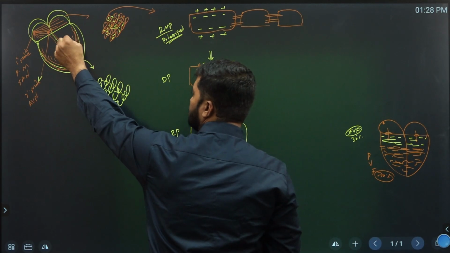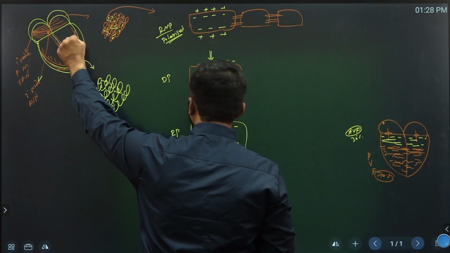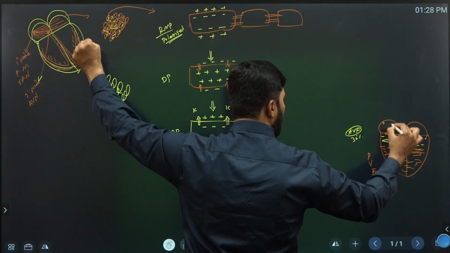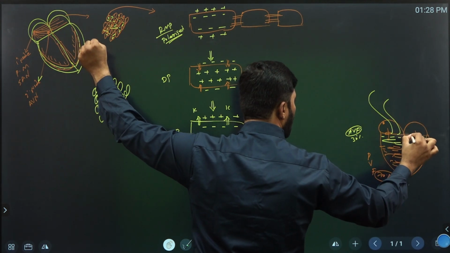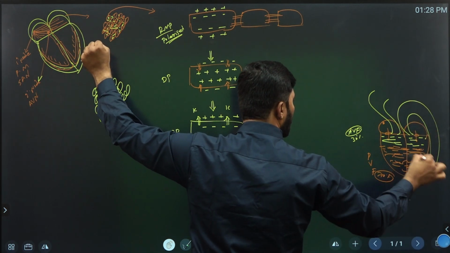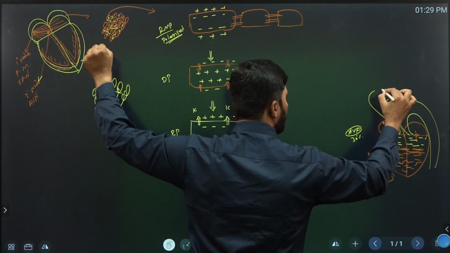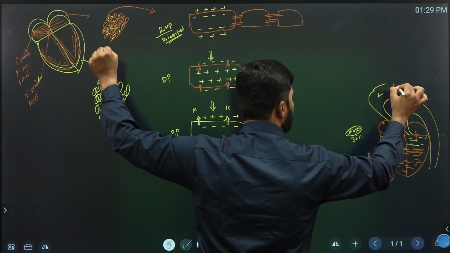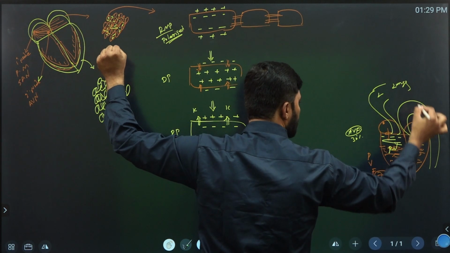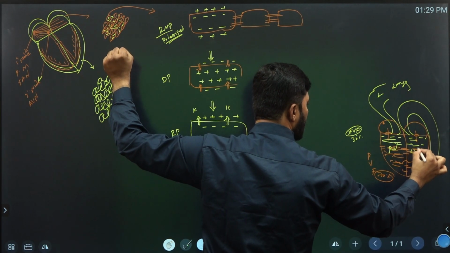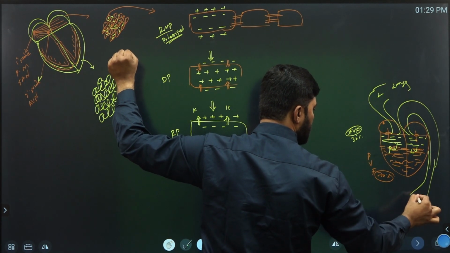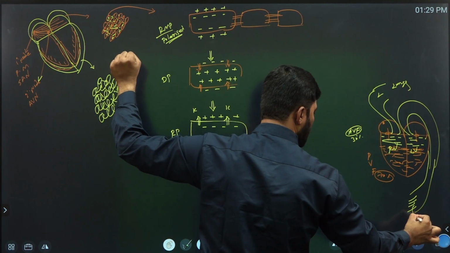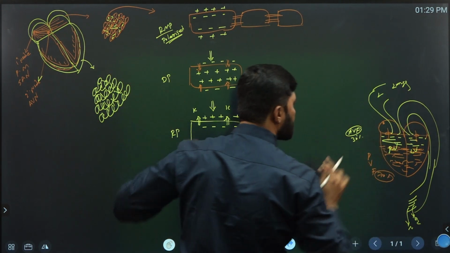And after that, ventricle systole. During the ventricle systole, what happened? The ventricle blood is pumped to different parts. The right ventricle pumps deoxygenated blood towards the lungs, whereas the left ventricle pumps oxygenated blood towards systemic capillaries for the exchange of gases and nutrients.